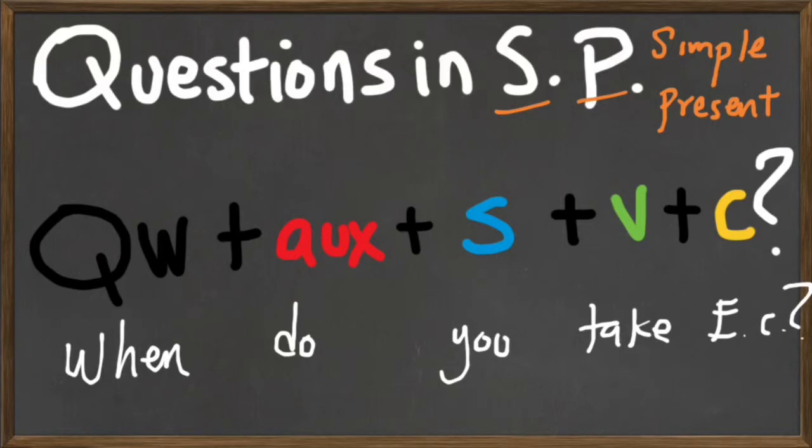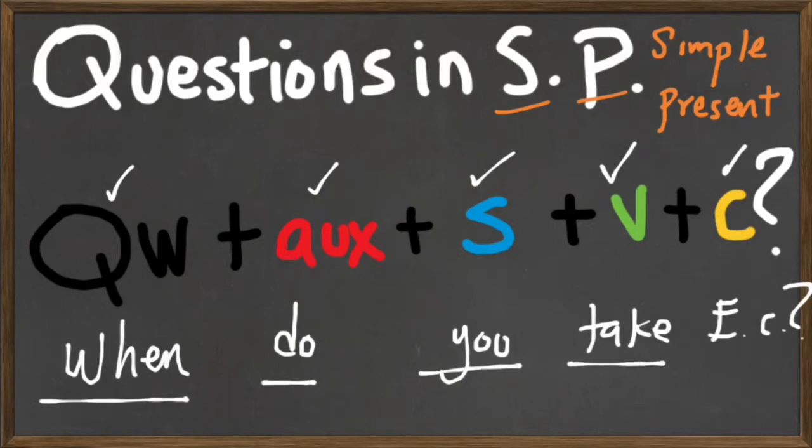The formula is question word, auxiliary do or does, subject, verb in simple form, and complement. And we have, when do you take English classes? And you can see the formula is followed perfectly.